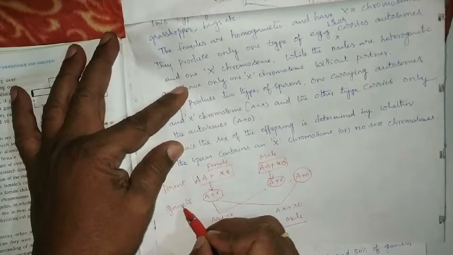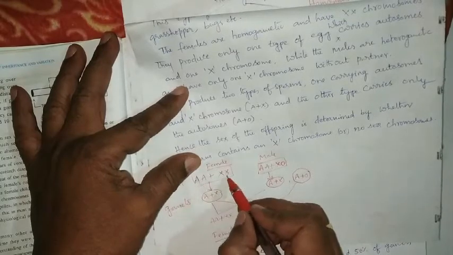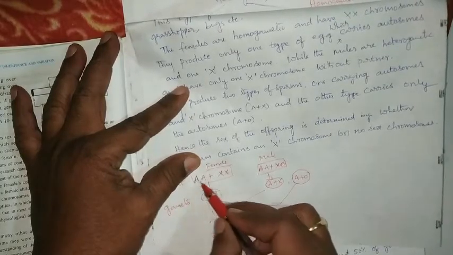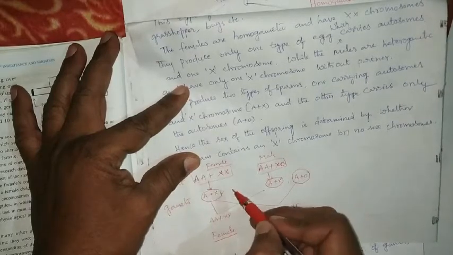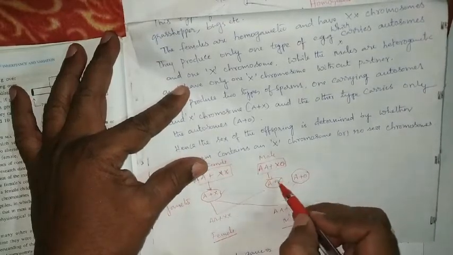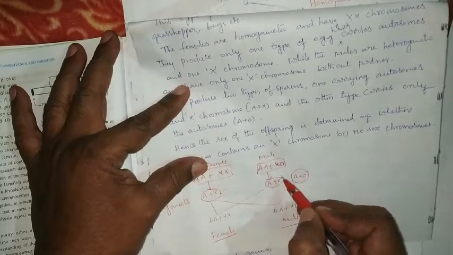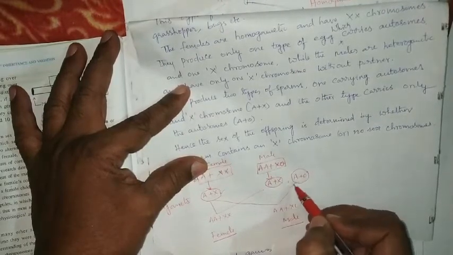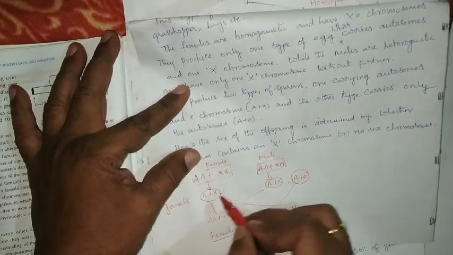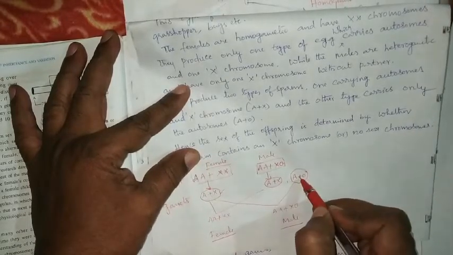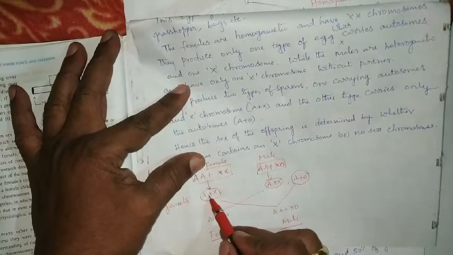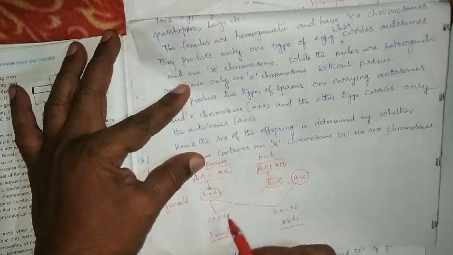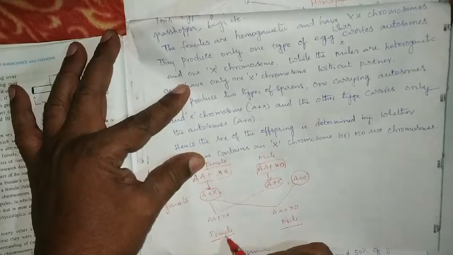What kind of gametes are produced? A plus X, the same type of gamete, is produced by the female; two gametes are produced, but we consider only one, A plus X. It is a female gamete. In the male we get two types of gametes, A plus X and A plus O. These are the male gametes. When the female gamete fuses with the A plus X male gamete, we get AA plus XX female.